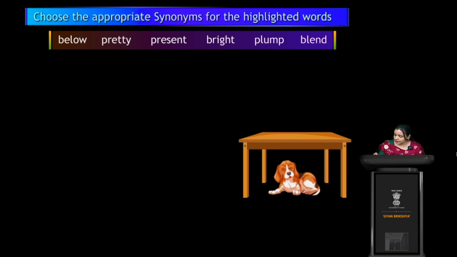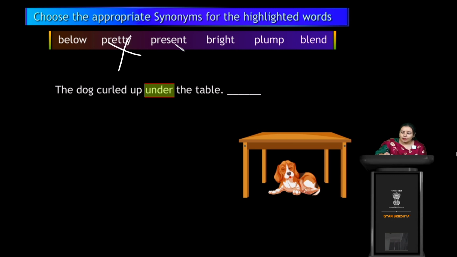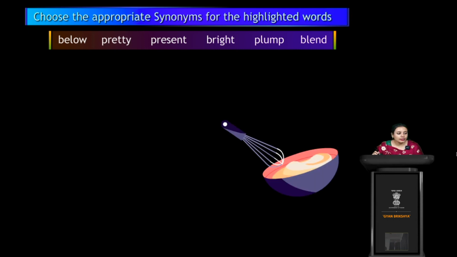Now the next sentence. So, a cute little dog, right? The dog cuddled up under the table. So what would be the synonym of the word under? Pretty? We have already used pretty. Present we have already used. So pump, bland, below. What would be the answer? Below, right? Yes. Below and under mean the same only. We can also say the dog cuddled up below the table. Below, under, same only.